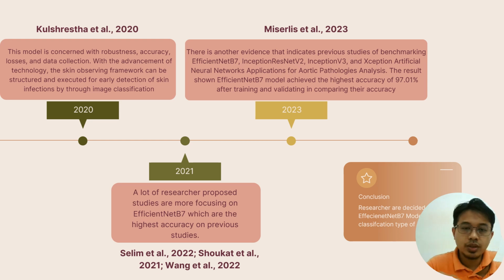So we try to do the same as 2021 but with a lot more skin disease data.